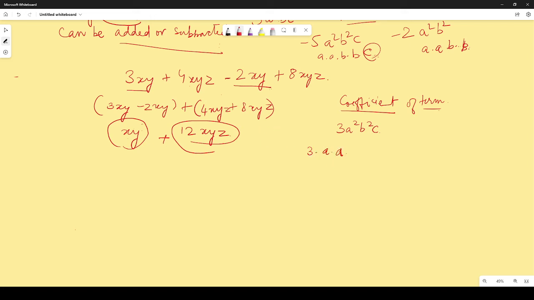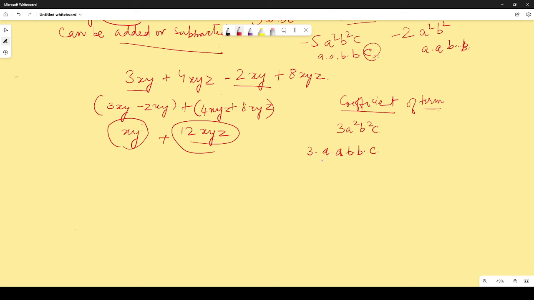into b into b into c. 3 into a into a into b into b into c.